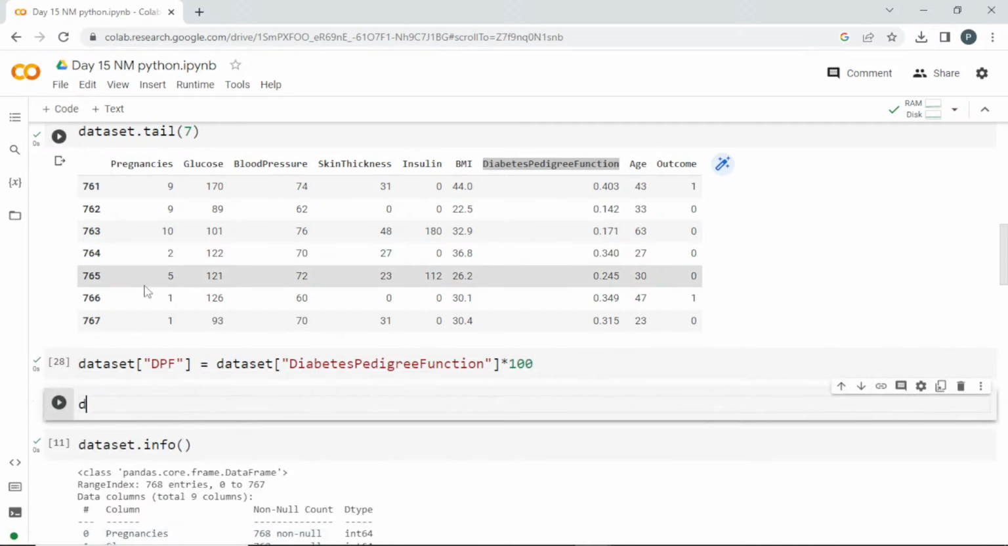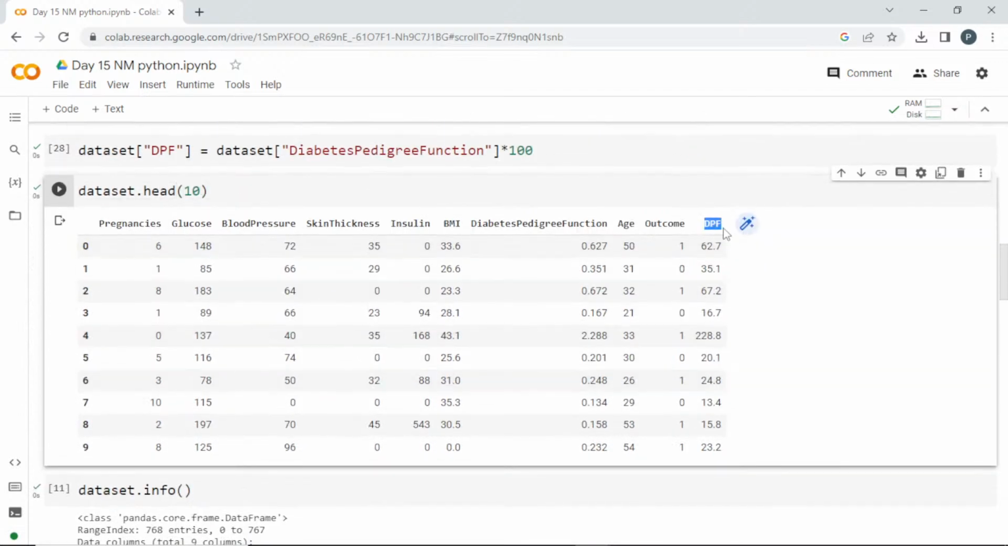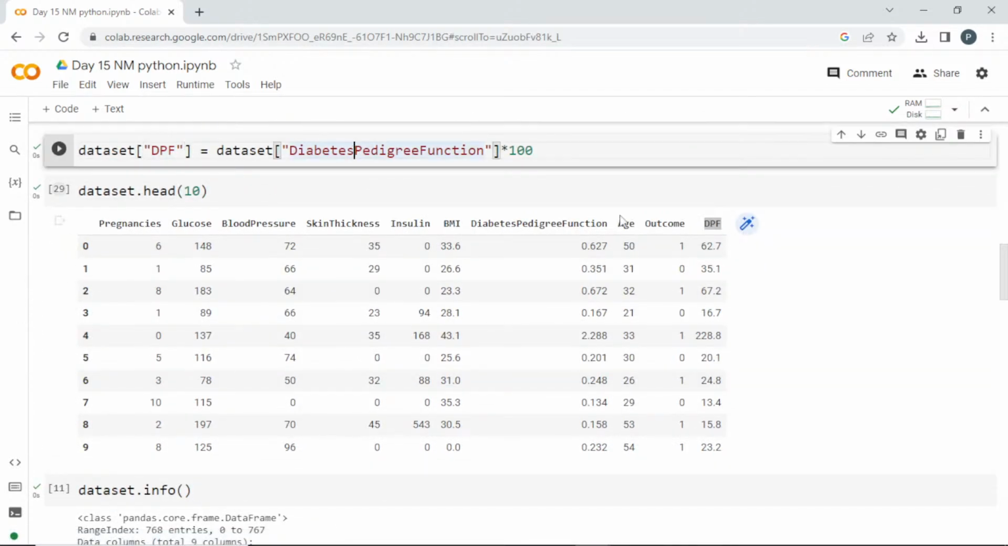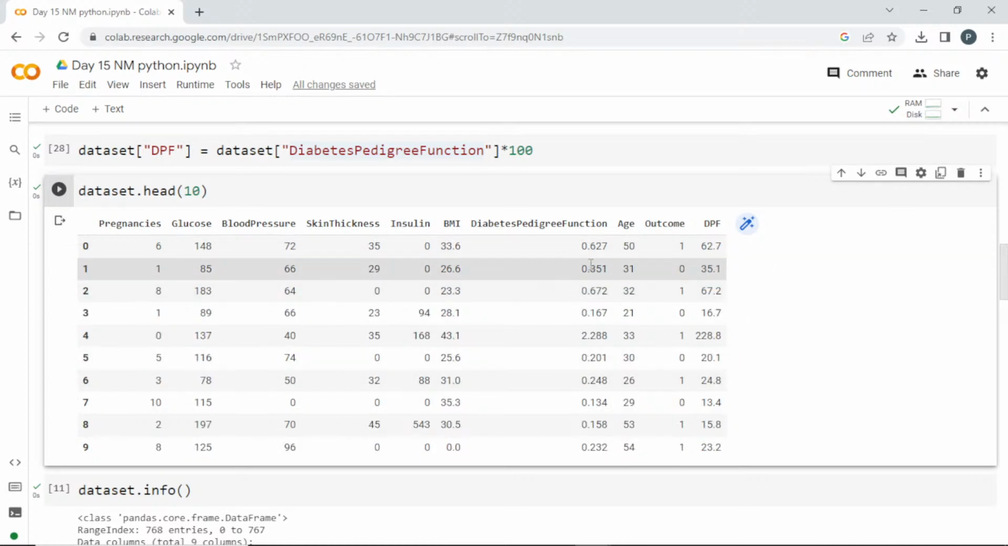Now I'll try dataset.head, and I'll pass 10. See here, I got a new column with the name DPF, and what has happened here is the values of this column, multiplied by 100, are present here. Can you see it, guys? That's what is done in all the rows. This is how we can create a new column.